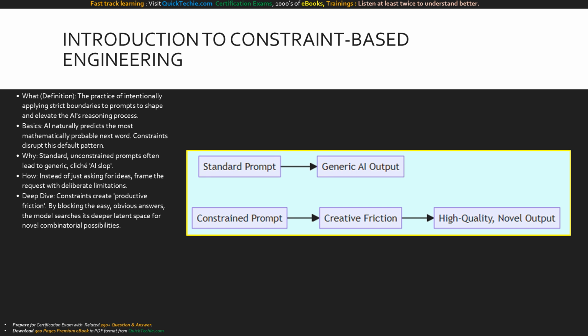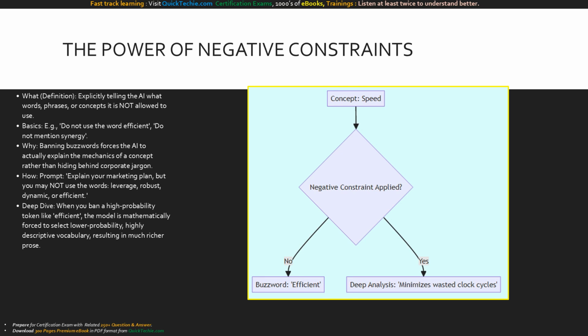Look at this comparison. A standard prompt takes the upper path, leading directly to generic output. But the lower path shows our approach. Adding constraints introduces creative friction. This friction acts as a filter, forcing the AI to generate high-quality, novel output instead of taking the easy way out. Now let's explore negative constraints.